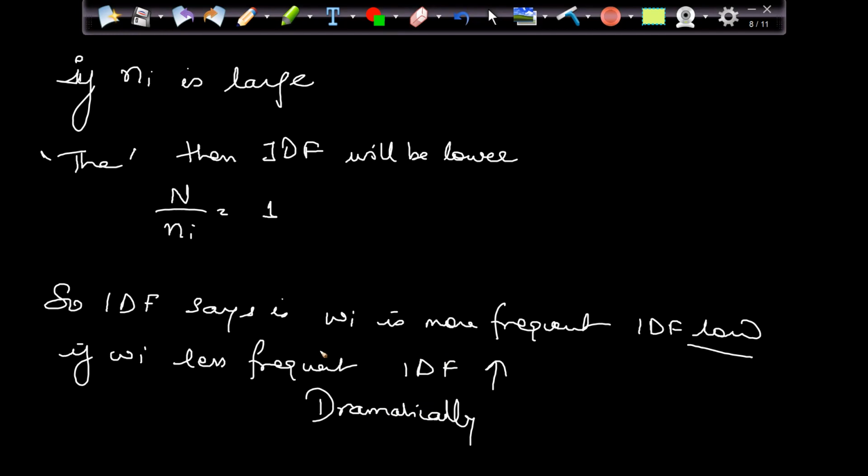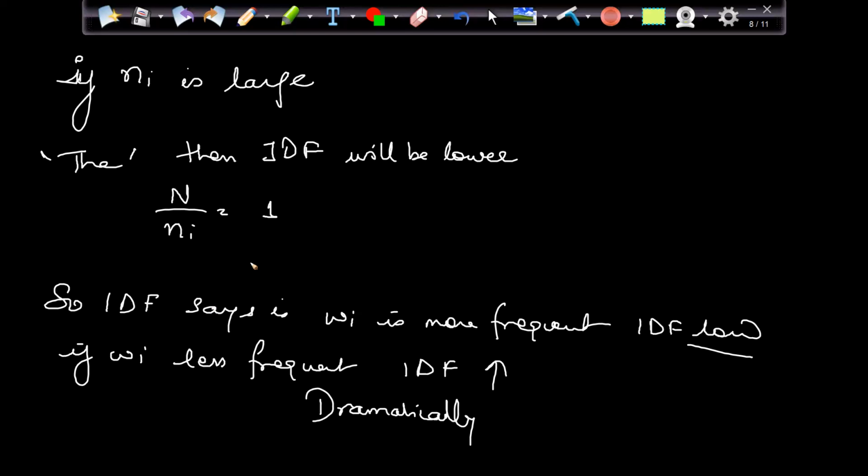That is how IDF works. If the word is present in huge numbers in my entire document corpus, my IDF will be low. And if the word is very less frequent, then IDF will be high. And which makes sense, right?